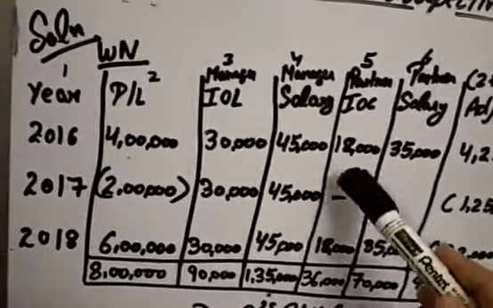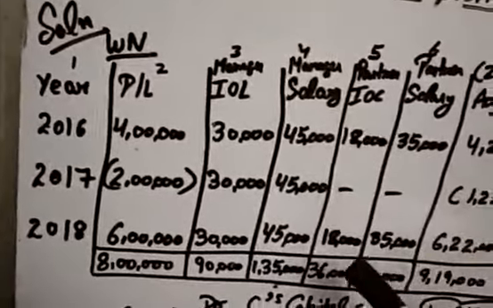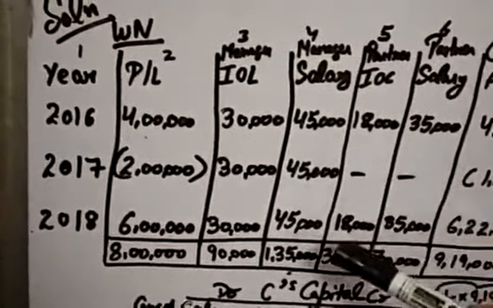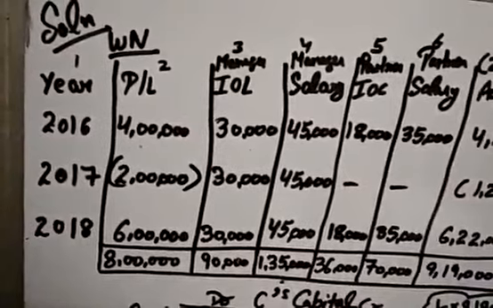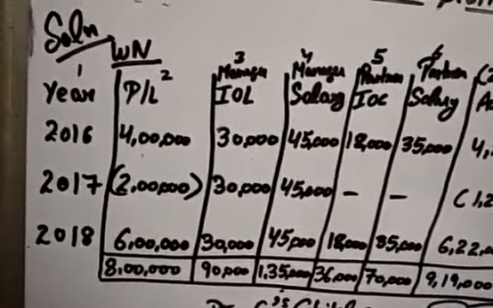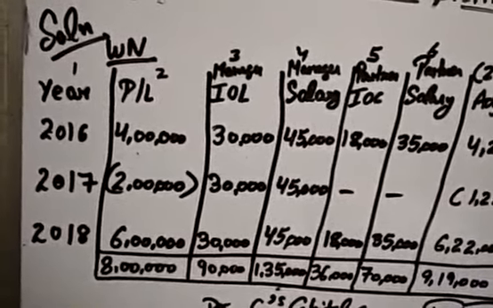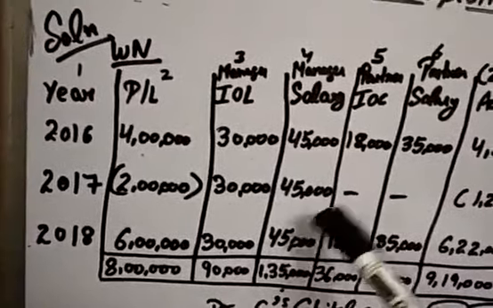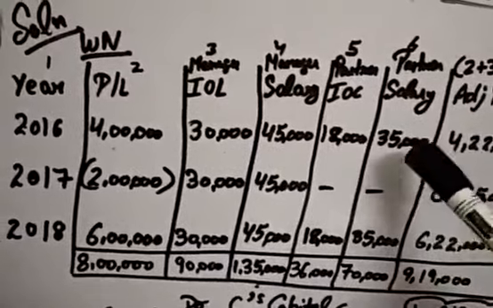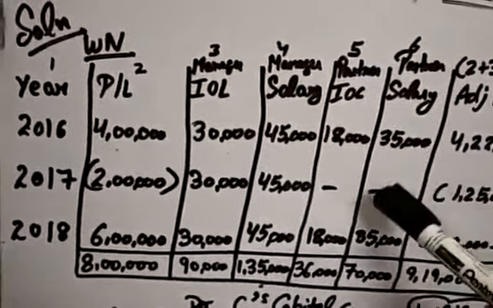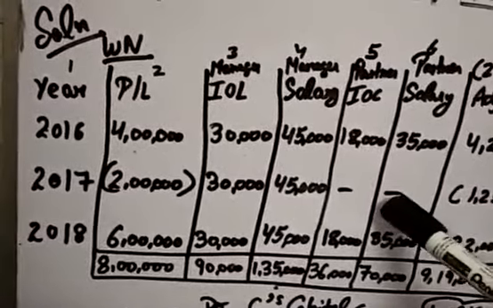So he will get 18,000 interest on capital only in 2016 and 18, because this point has already been explained to you, that in the year of loss, no interest on capital is given to partners. So in 2017, he will not get any interest on capital. Salary also, he will get 35,000 annually, but he will not get salary in the year of loss.